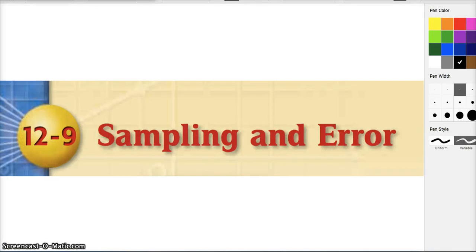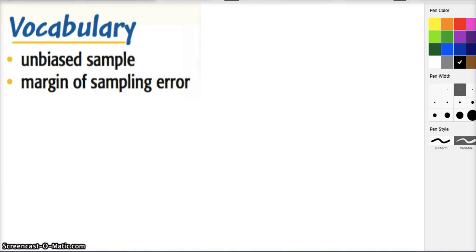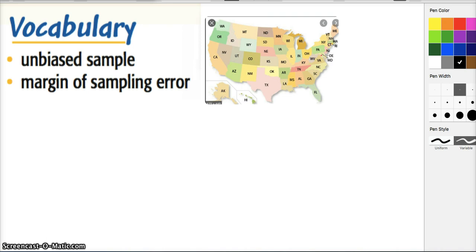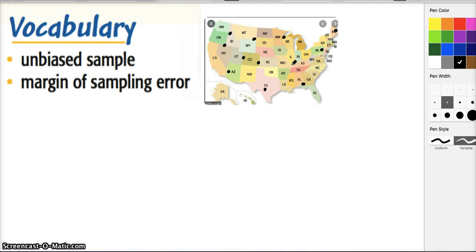It's 12.9, sampling error. When we talk about polls in any situation, when we're trying to figure out people's opinions, it's impossible to ask everyone, right? So what we do is find a sample, a group of people that represents the larger population. For instance, if I wanted to find out the opinion of Americans all over the United States, I'd want to collect samples of people from every state, or at least from different regions, so I can get an idea of how Americans all over are thinking about a particular thing.